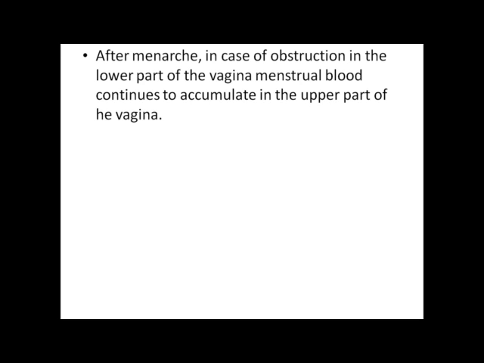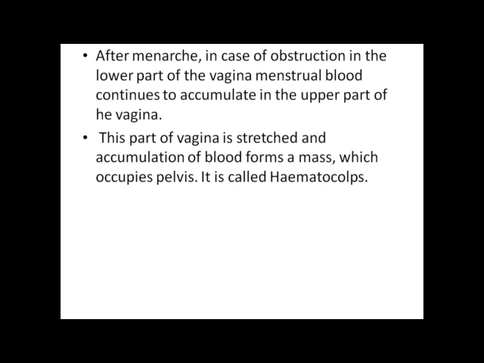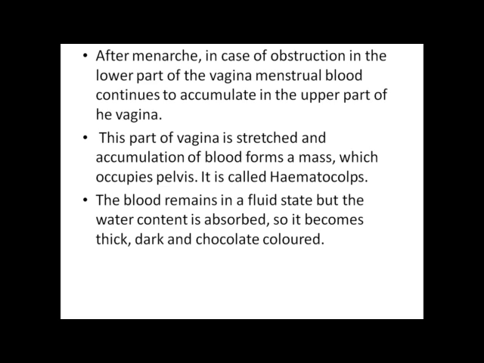After menarche, in case of obstruction in the lower part of the vagina, the menstrual blood continues to accumulate in the upper part of the vagina. This part of the vagina is stretched and the accumulation of blood forms a mass which occupies the pelvis. It is called hematocolpos. The blood remains in a fluid state but the water content is absorbed, so it becomes thick, dark and chocolate colored.